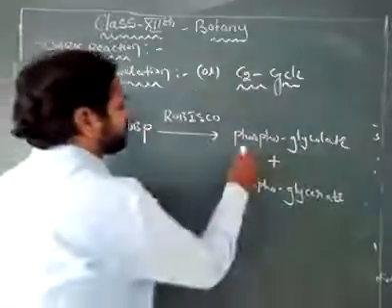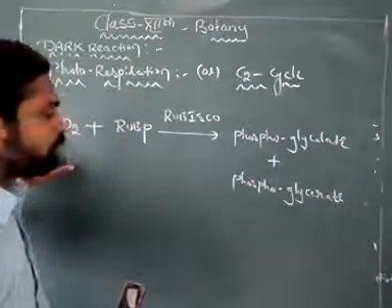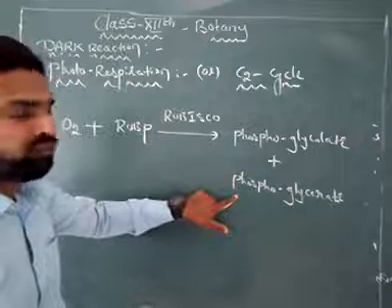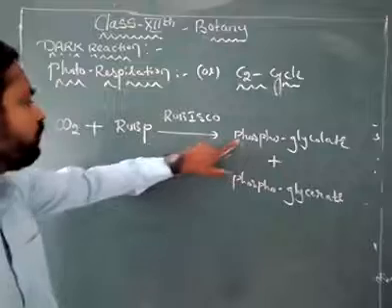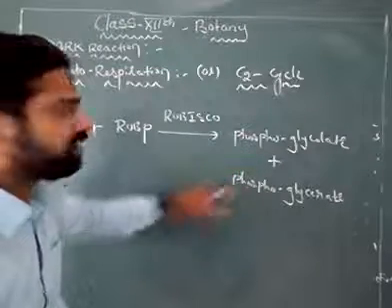If you see the C3 cycle, RuBP accepts carbon dioxide, where 2 molecules of phosphoglyceric acid are formed. Here in the C2 cycle, 1 molecule of phosphoglycolate and 1 molecule of phosphoglycerate are formed.